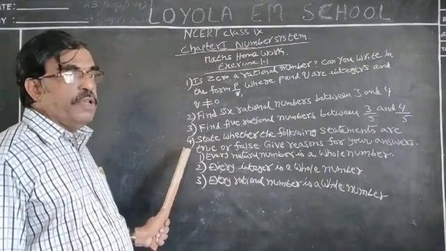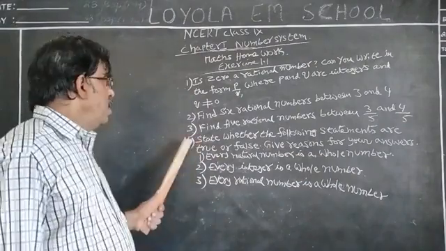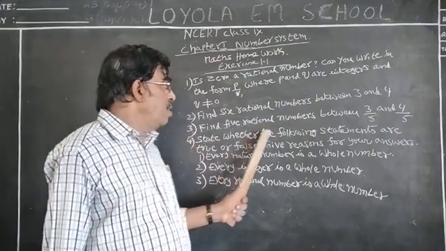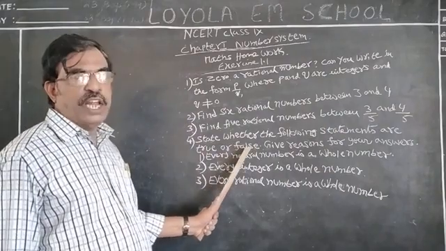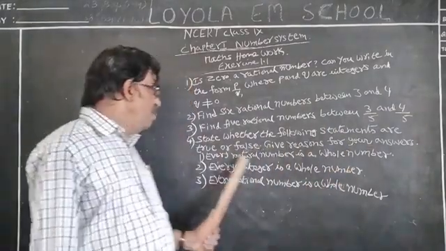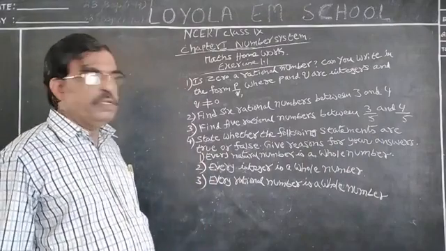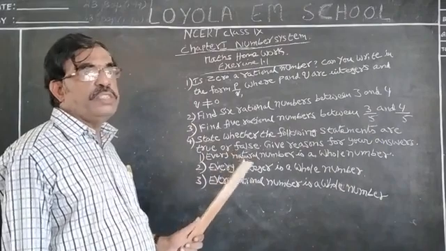Fourth question: I explained the same type of question in the first example. State whether the following statements are true or false. Give a reason for your answer. If the given statement is true, write true. If it is false, write false and write the reason.